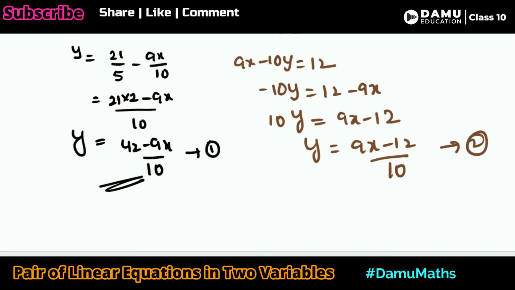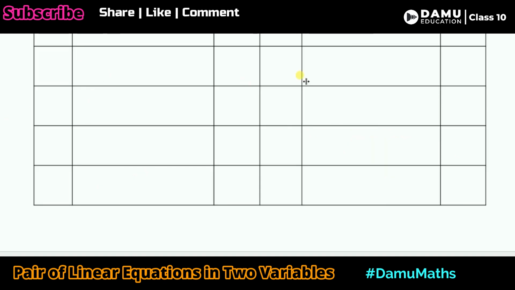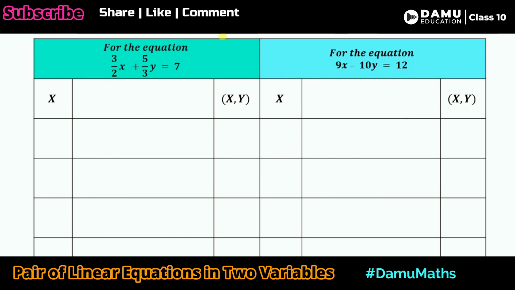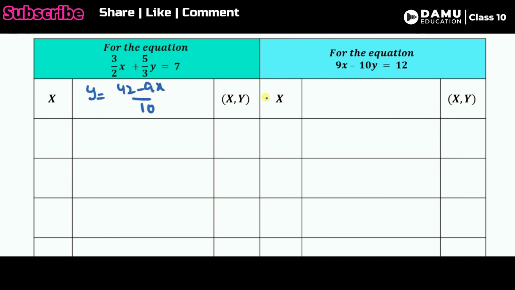Let's solve these two equations. How to solve it here? Let's take this table for solving these two equations. First, the equations: the first equation, y will be equal to (42 minus 9x) by 10, and this value will be equal to the second, y equals (9x minus 12) by 10. Let's substitute the values. The first value will be equal to 0.